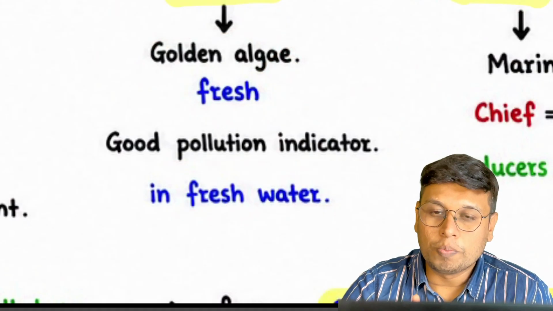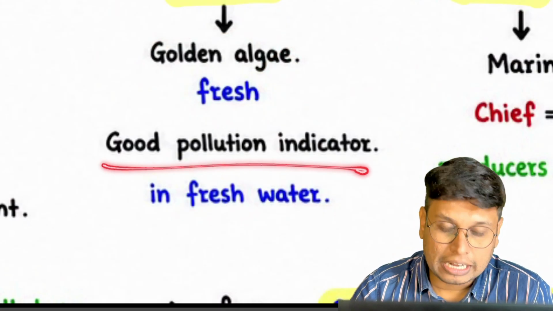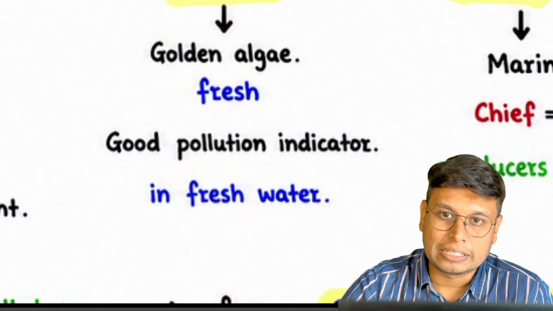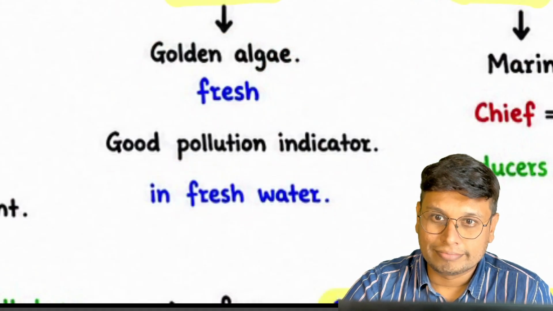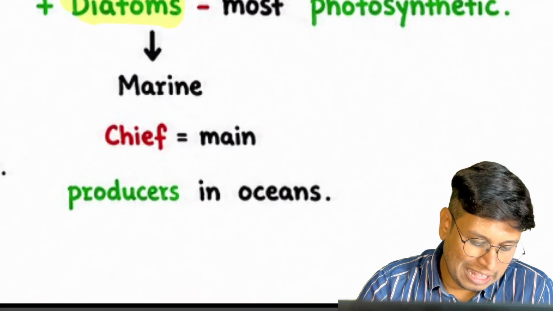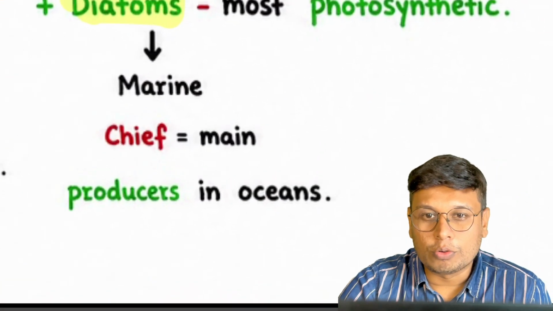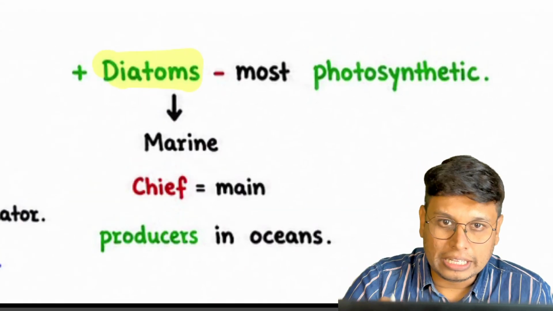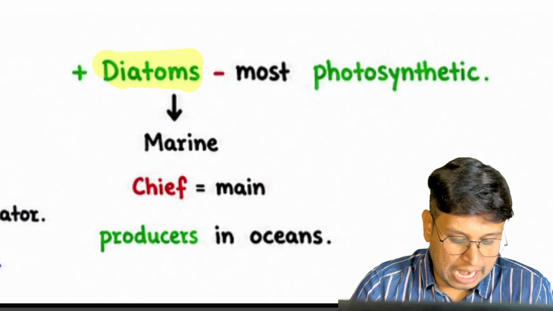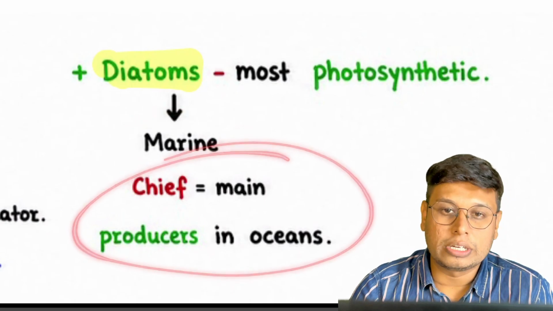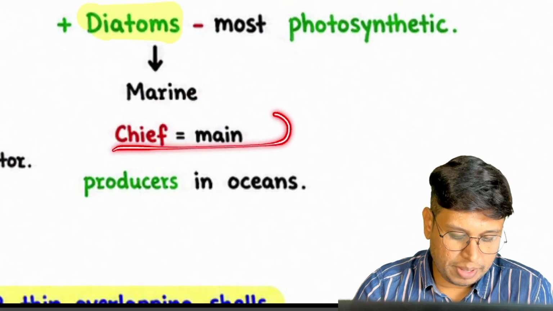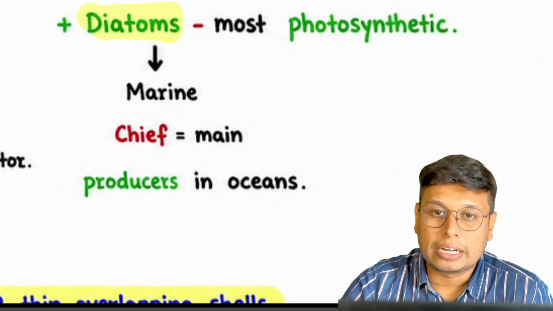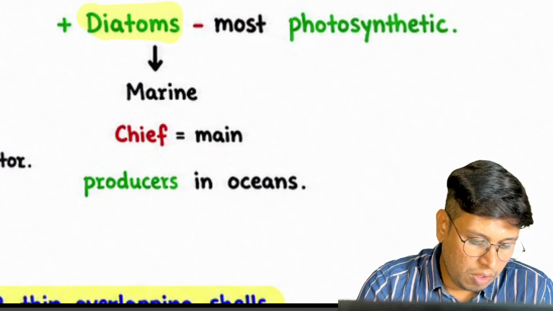Okay, a good pollution indicator means that here the number will decrease, the organisms will die. Okay, next. So when we are moving to diatoms, diatoms are mostly photosynthetic, they are marine, and they are chief producers in water. Chief means main. So they are chief producers in oceans.